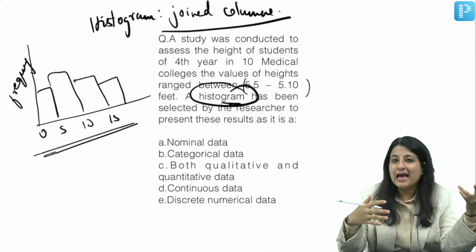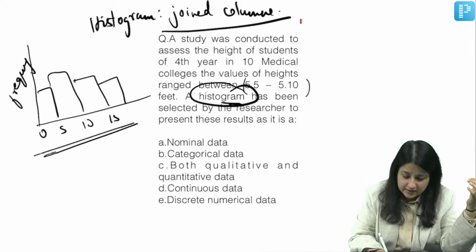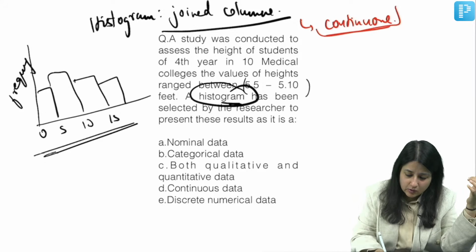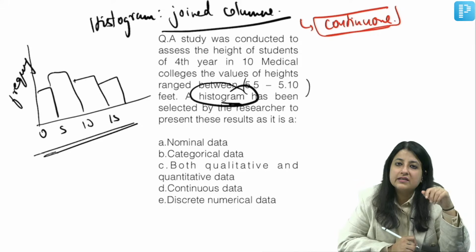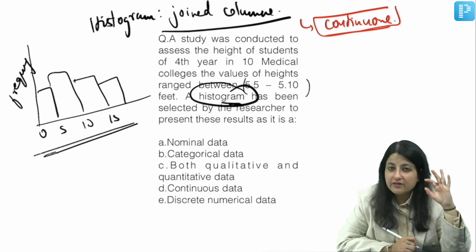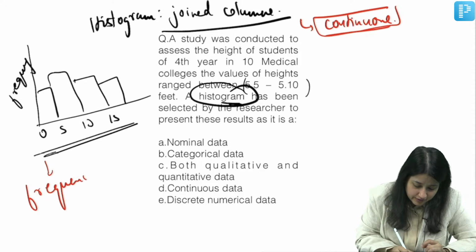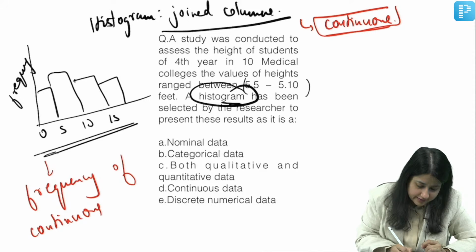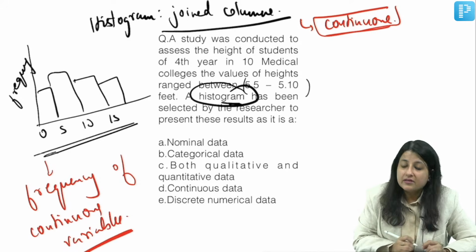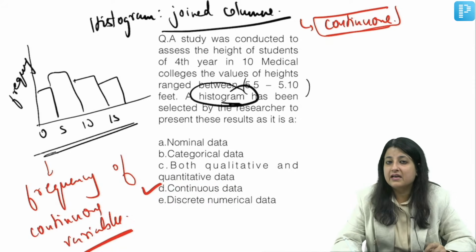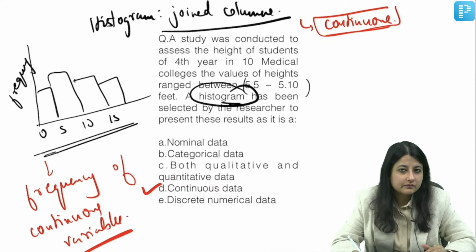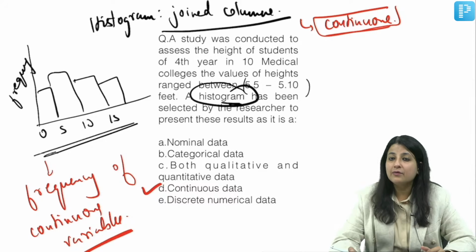If there is no gap, what is the other term that you can use for it? It is continuous. So a histogram is used to represent the frequency of continuous variables. So what is your answer over here? Continuous data. Nominal data, again I am talking about a histogram, so I will represent a variable.